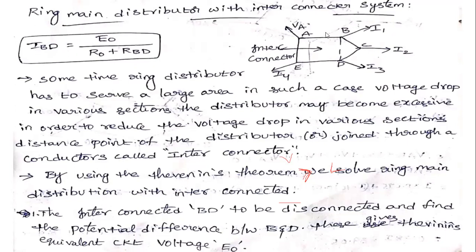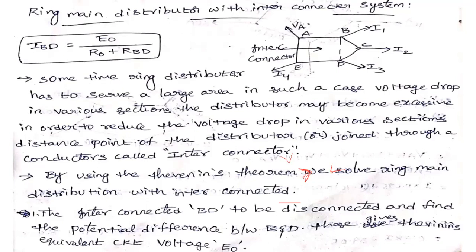By using Thevenin's theorem, we determine the interconnector current, that is IBD. IBD is equal to V Thevenin by R Thevenin plus RL. This will be obtained by using Thevenin's theorem.